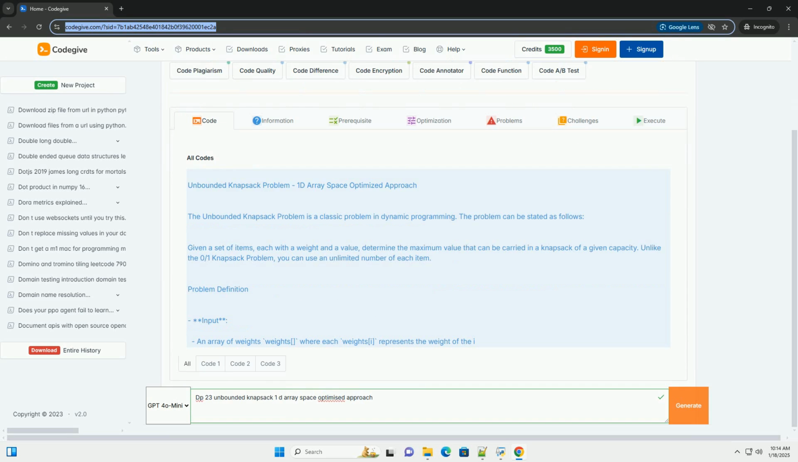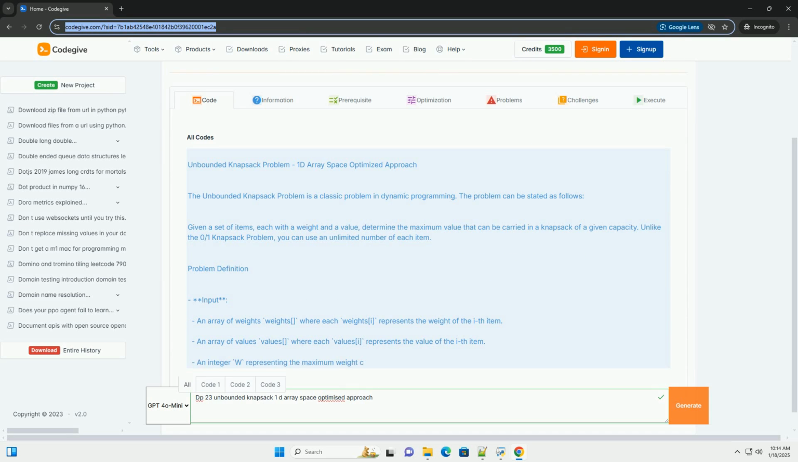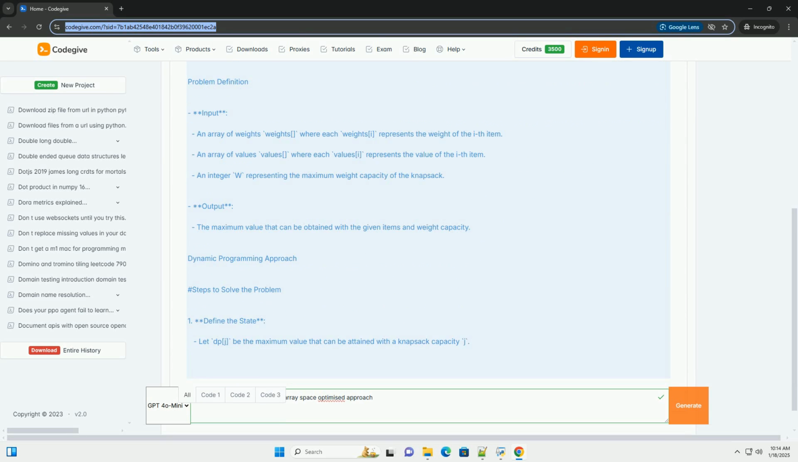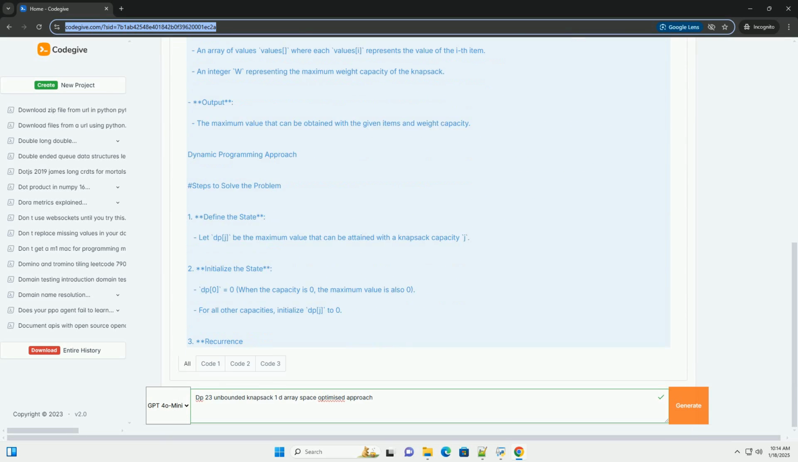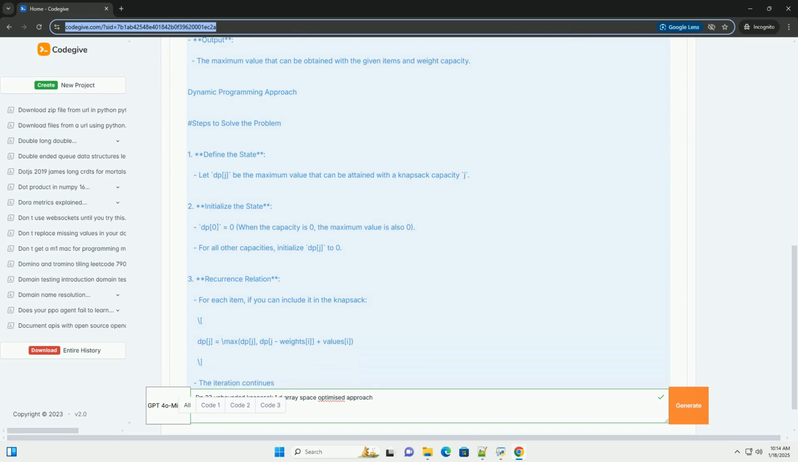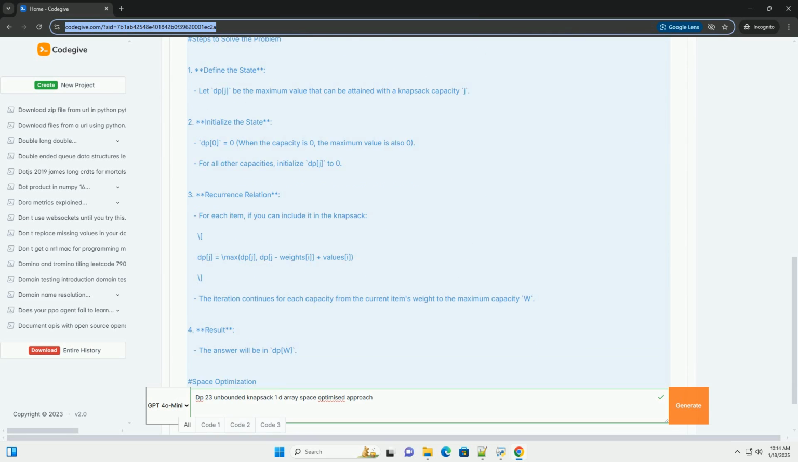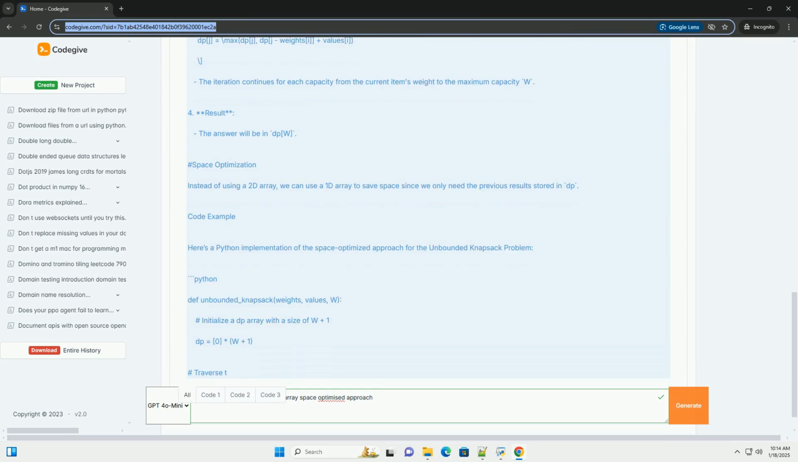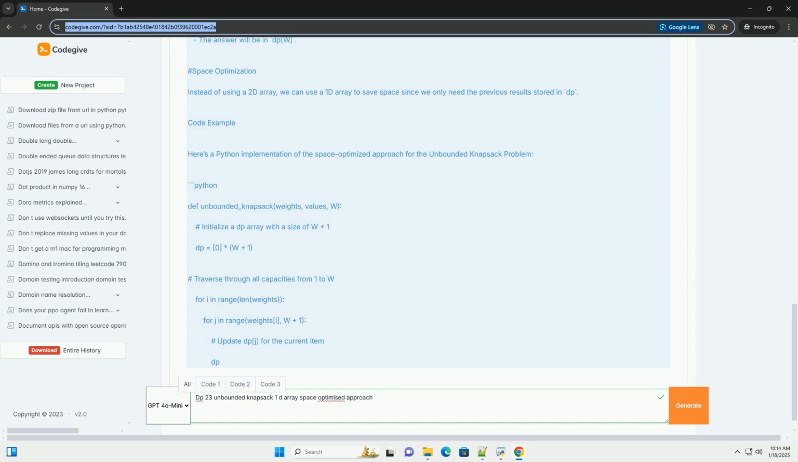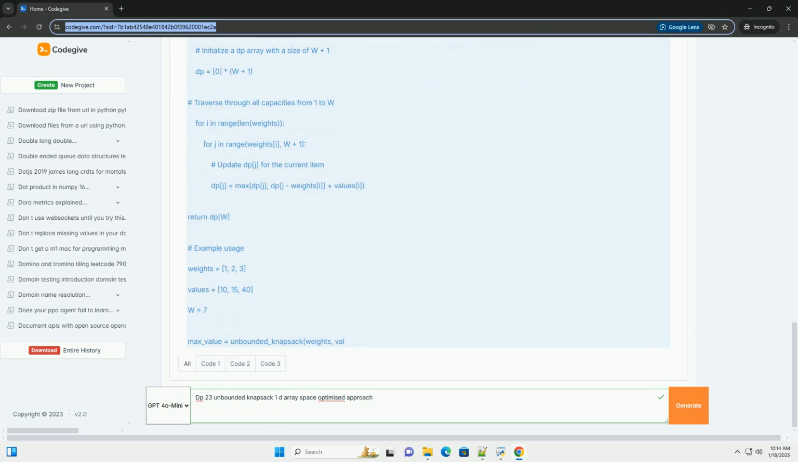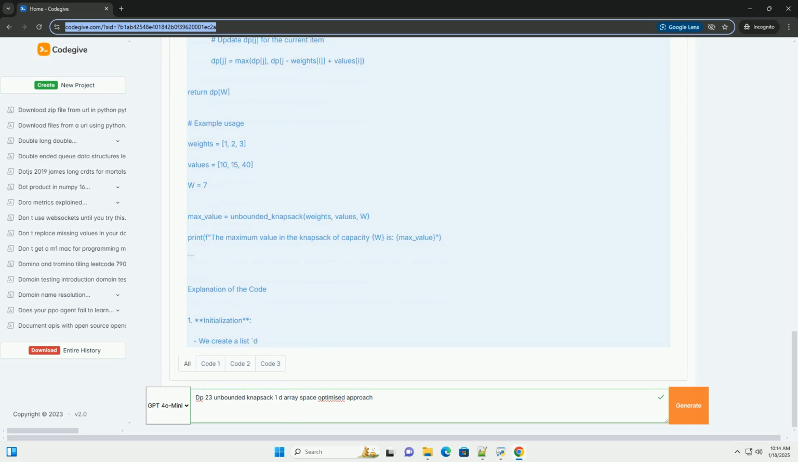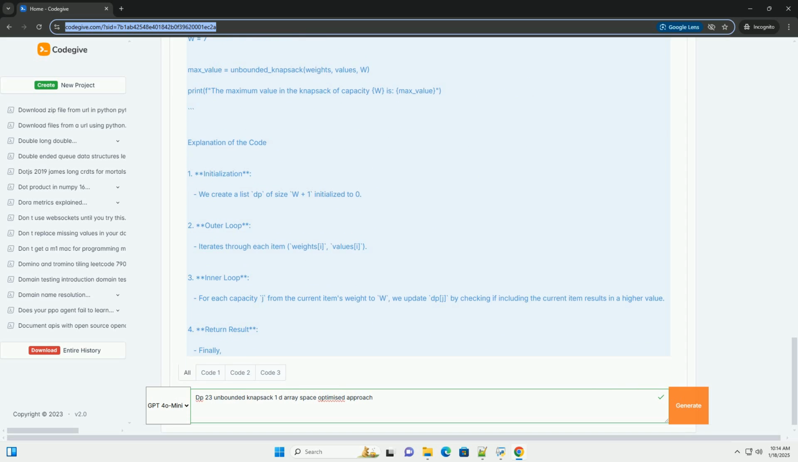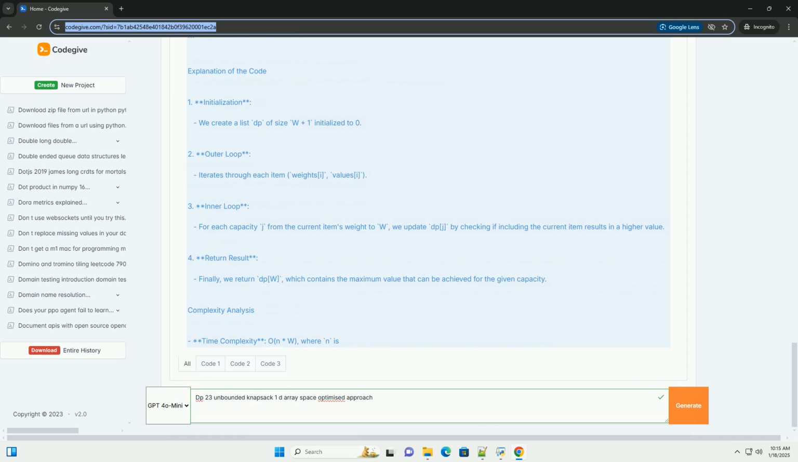Unbounded knapsack problem, 1D array space optimized approach. The unbounded knapsack problem is a classic problem in dynamic programming. The problem can be stated as follows. Given a set of items, each with a weight and a value, determine the maximum value that can be carried in a knapsack of a given capacity. Unlike the 0/1 knapsack problem, you can use an unlimited number of each item.